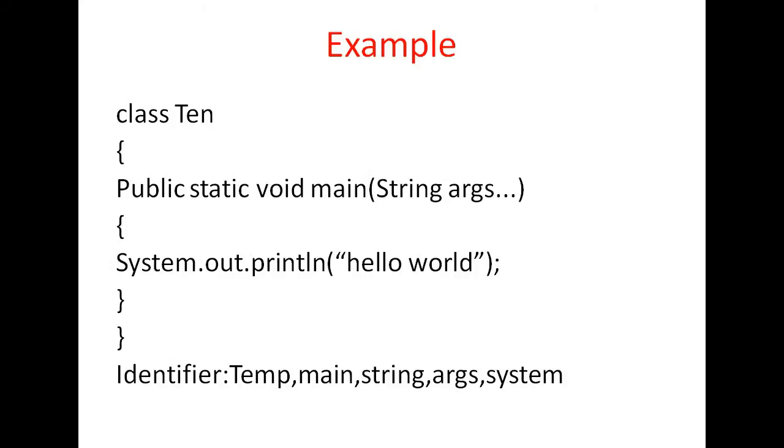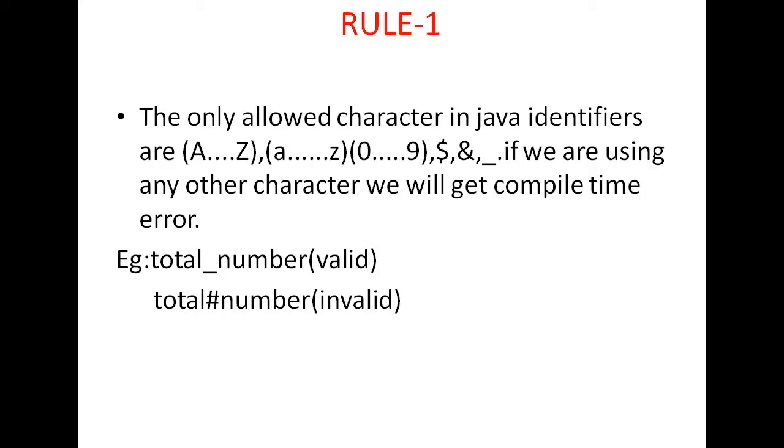Then the rules. What is the first rule? Like in C and C++, what are the different allowed characters in Java identifiers? The allowed characters in Java identifiers are capital letters, small letters, the digits 0 to 9, and the special symbols.